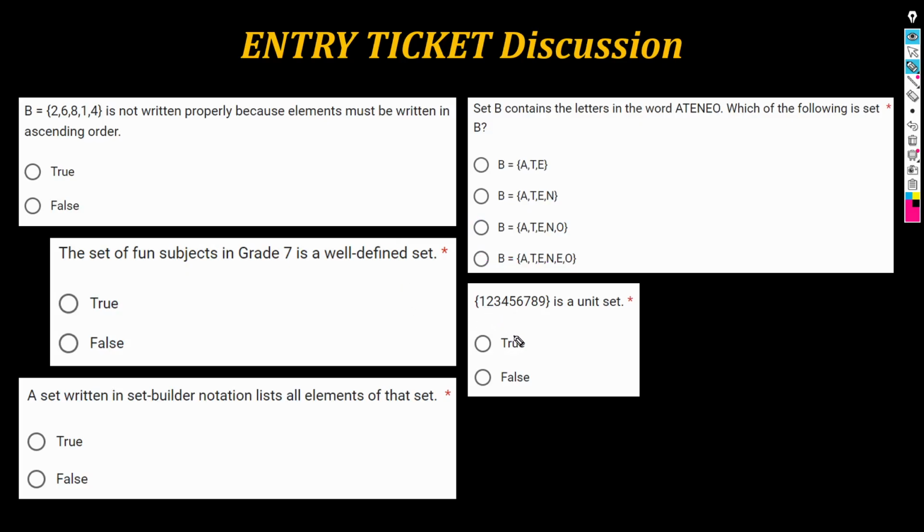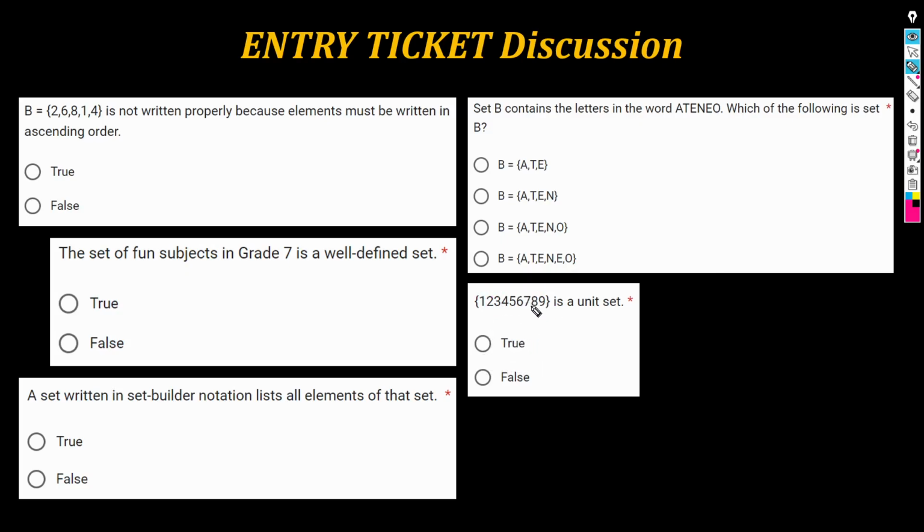And then the last one, this set, 123456789, is a unit set. Marami rin nagkamali rito. Ang sinagot nila ay false. Bakit? Sir, ang daming laman, 1, 2, 3, 4. Remember, by convention, when we write sets, elements are supposed to be separated by commas. Sir, walang comma ito. Precisely, isang element lang yan. In fact, that's the number.